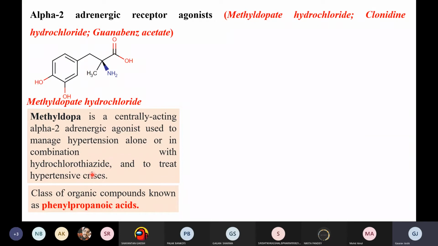Now if you look at the chemical category of this drug, it is called a derivative of phenyl propanoic acid. Now can anybody tell how this propanoic acid is coming into the picture? Why am I saying it's a phenyl propanoic acid? Phenyl, okay, that was it. What is propanoic acid? Methane, ethane, and propane. It is benzoic acid. It's an acid, right? So it's basically an acid. So propan-oic acid, right?